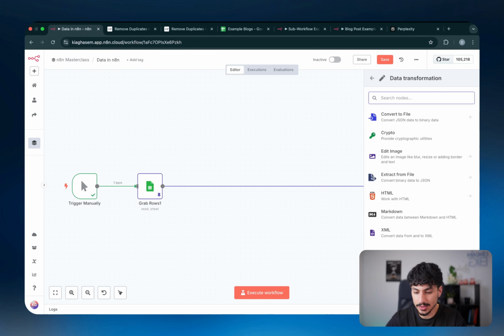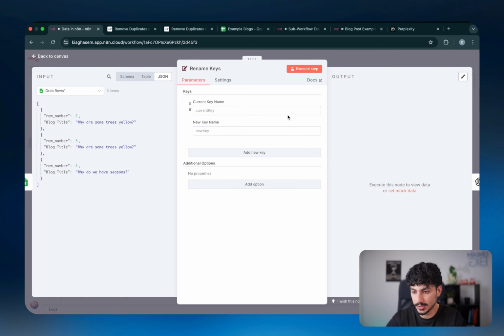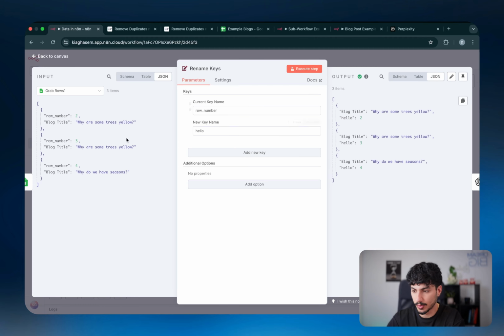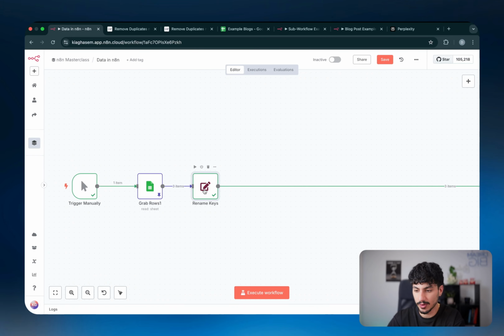And then rename keys is an interesting one. It allows you to basically just rename the keys. So you can pull in this one, say current key name, row number 2. I want to name it hello. So if I run this and I go to JSON, you can see that now row number 2, instead of being called row number 2, is called hello. So if you want to change the name of the keys, you can.